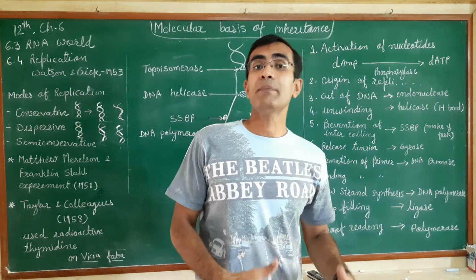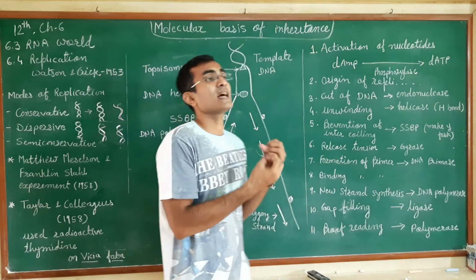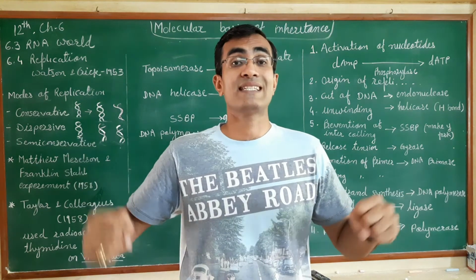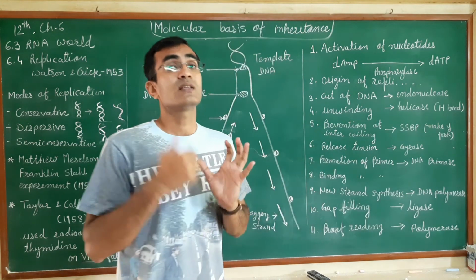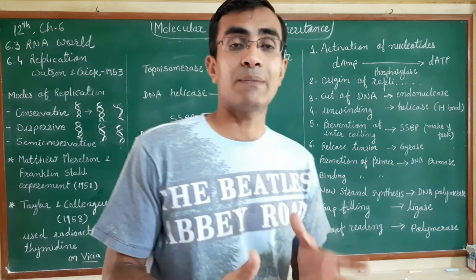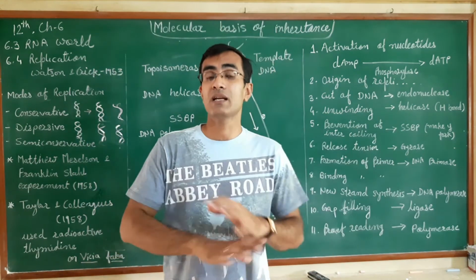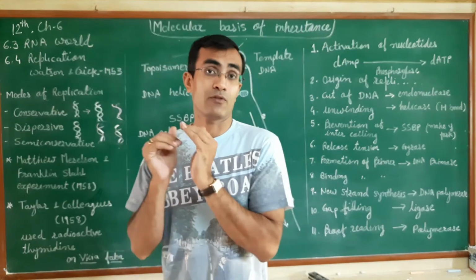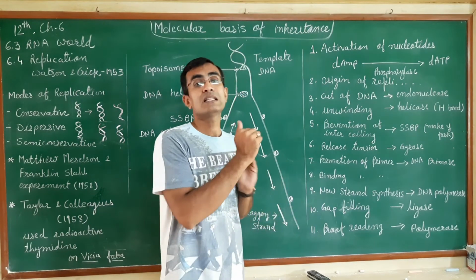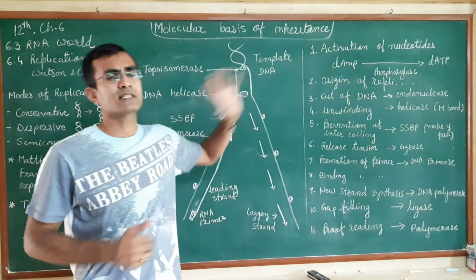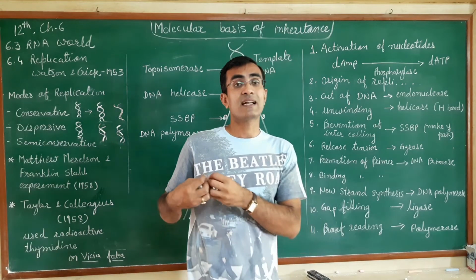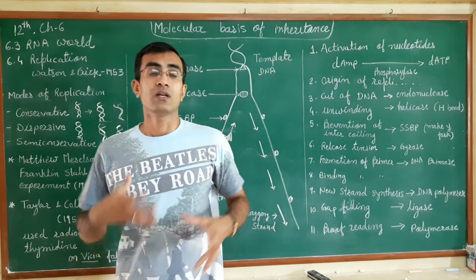So what happens is that there are many origins of replication on a particular DNA strand. The replication process will start simultaneously at multiple locations, and that is how replication gets finished within the limited time frame. But in some prokaryotic organisms, the replication process will start at a single particular junction.